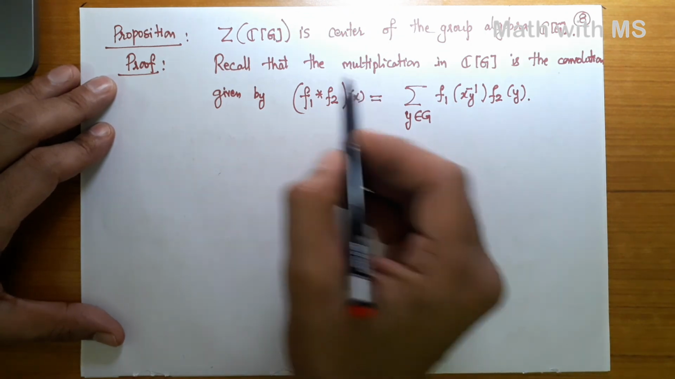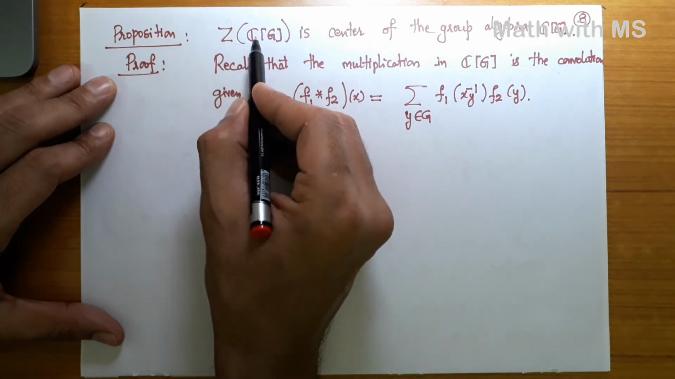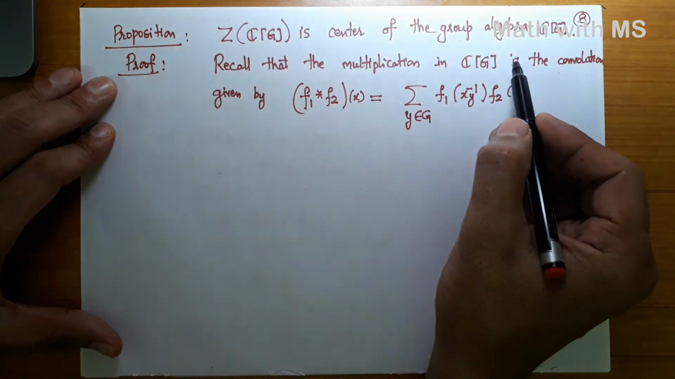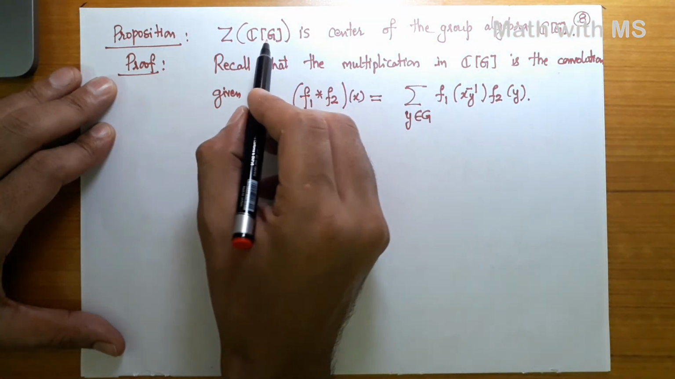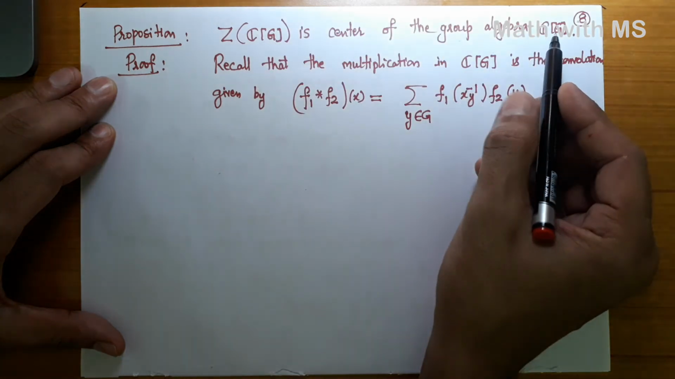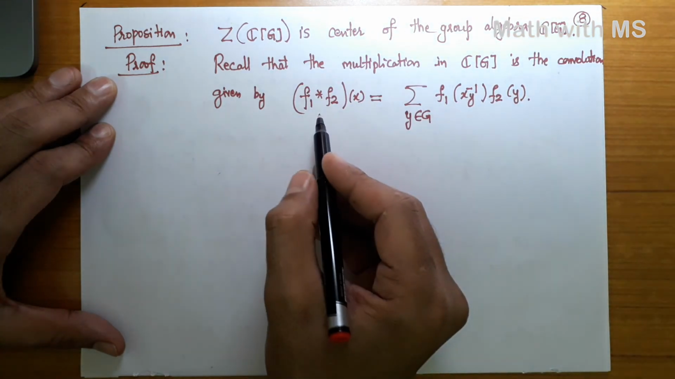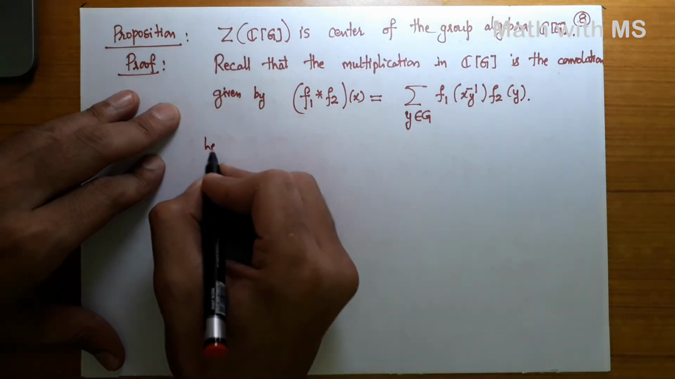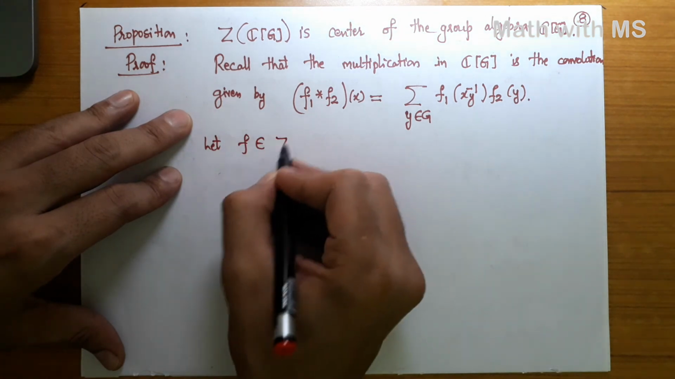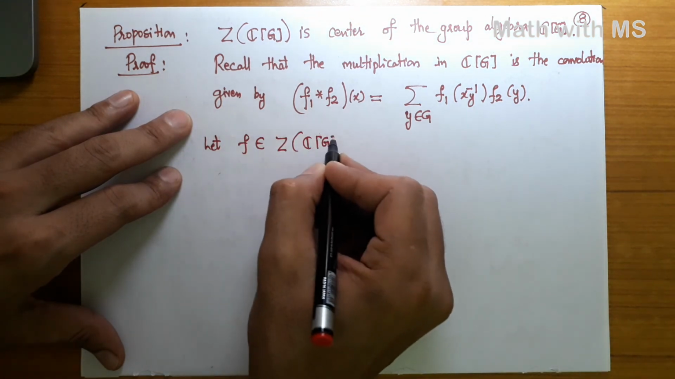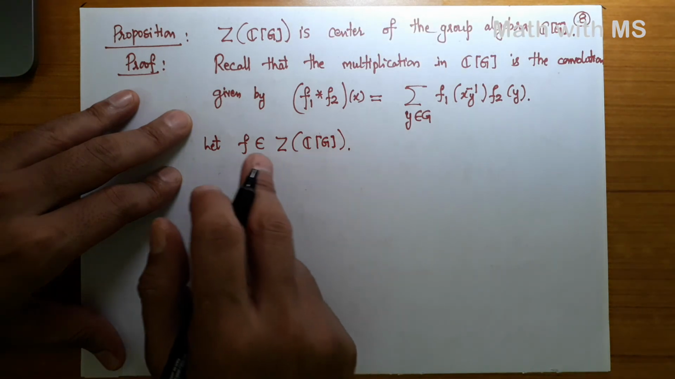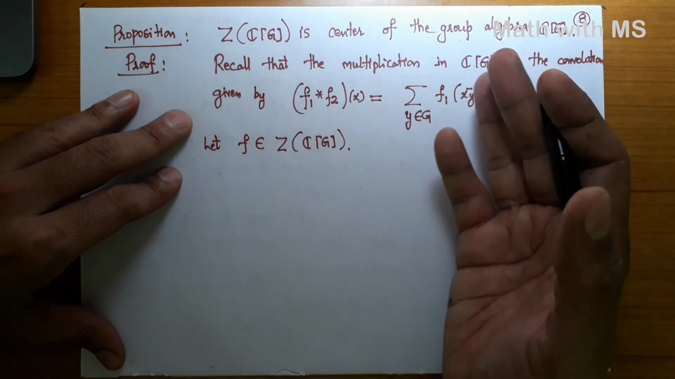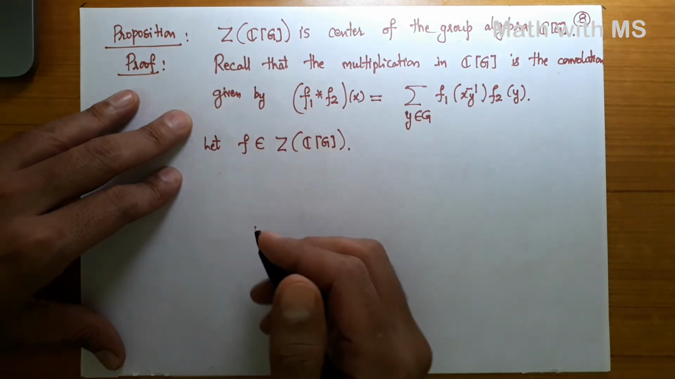Okay, so what turns out is that the space of all class preserving functions on the group G is in fact the center of this algebra. That is, it consists of all those functions which commute with every other function in CG with respect to convolution. And this also justifies the notation ZCG. So let F belong to ZCG be a class preserving function. I want to show that it is in the center of the group algebra. So take any element in the group algebra and show that it commutes with F with respect to convolution.